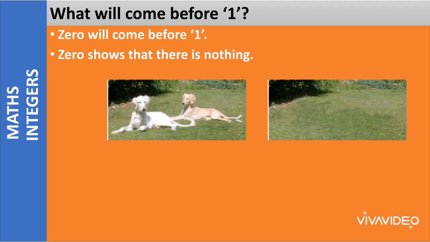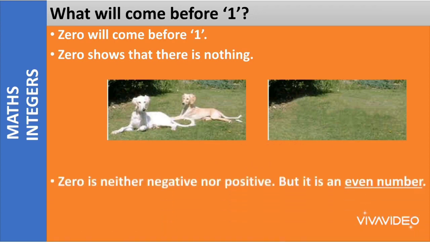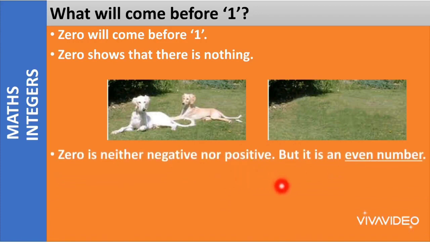0 will come before 1 and 0 shows that there is nothing. 0 is neither positive nor negative. You cannot say that 0 is positive or that 0 is negative. But it is an even number. What is this? This is an even number.